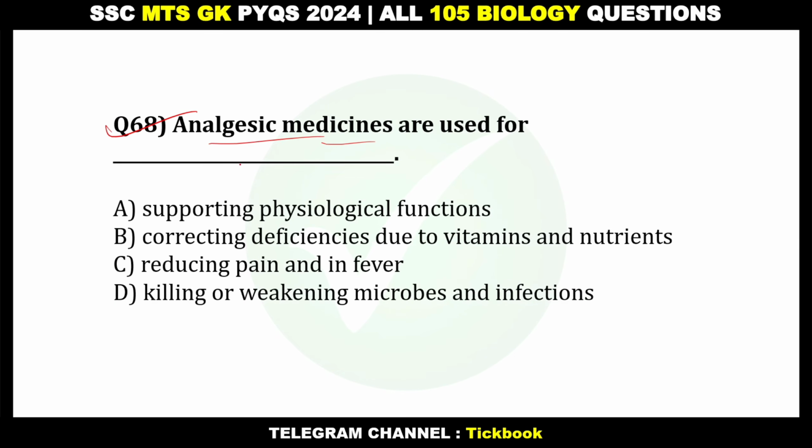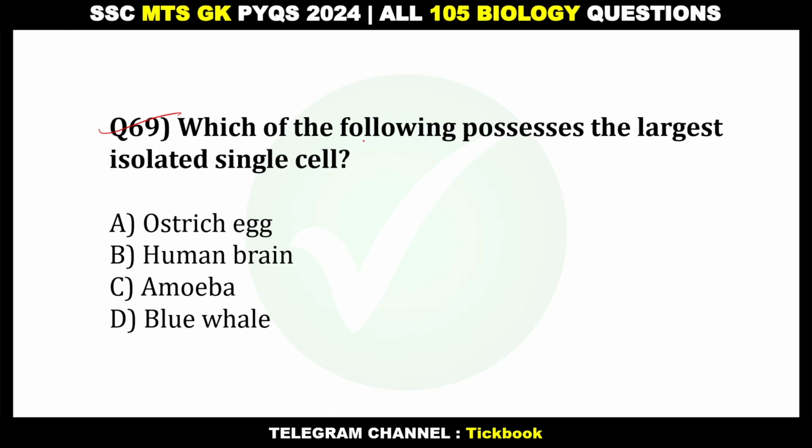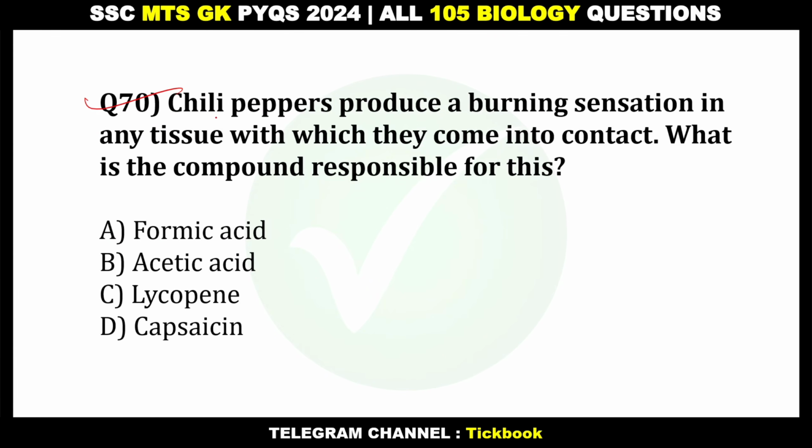68. Analgesic medicines are used for. Option number C, reducing pain and in fever. 69. Which of the following possesses the largest isolated single cell? Option number A, ostrich egg. 70. Chili peppers produce a burning sensation in any tissue with which they come into contact. What is the compound responsible for these? Option number D, capsaicin.